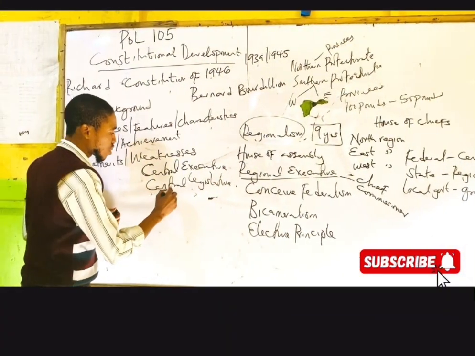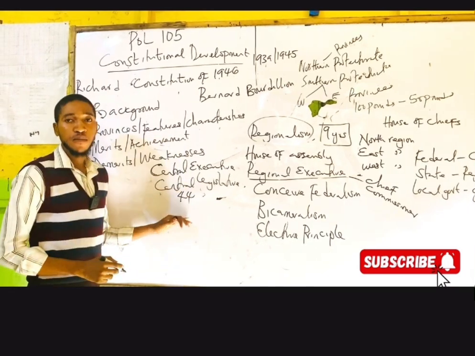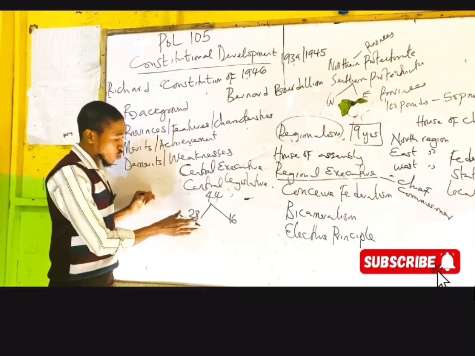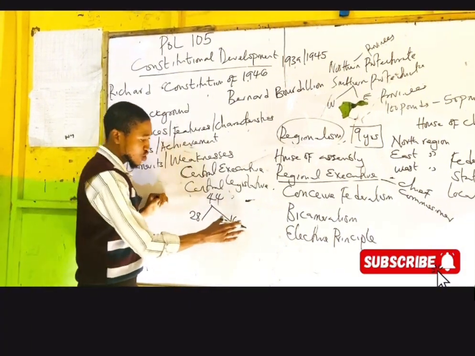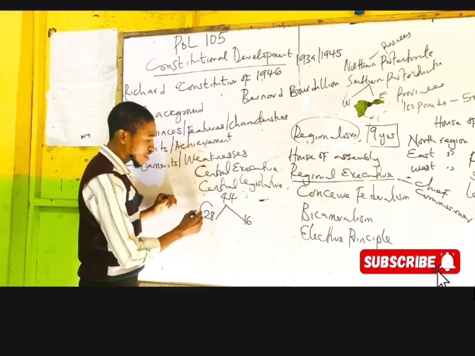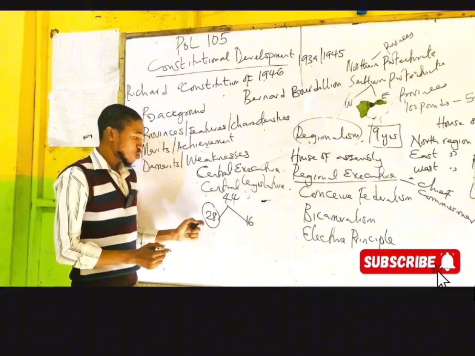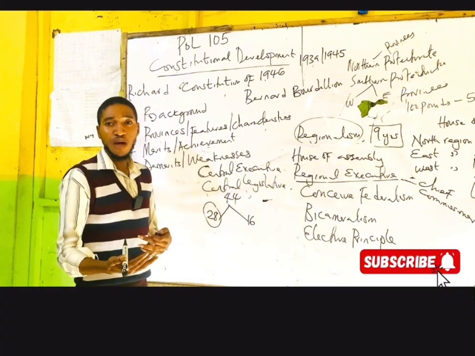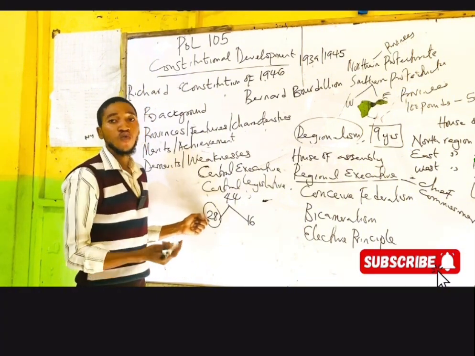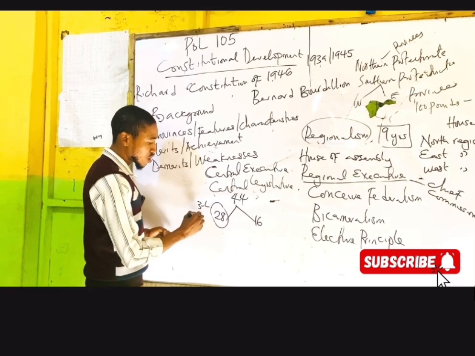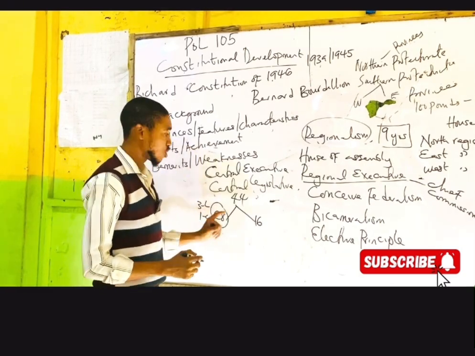Over here, it has 44 members. 44 members, 28 of them were unofficial members, 16 of them were official members. Now from this 28, some were appointed by the colonial governor, like 6 of them were appointed, and 4 were elected. 3 from Lagos, then 1 from Calabar.